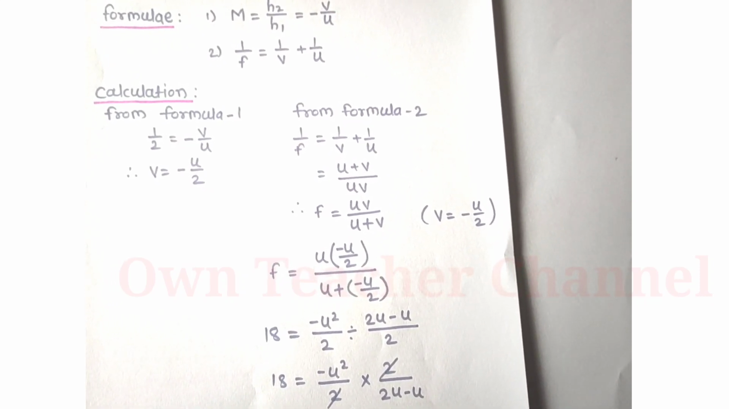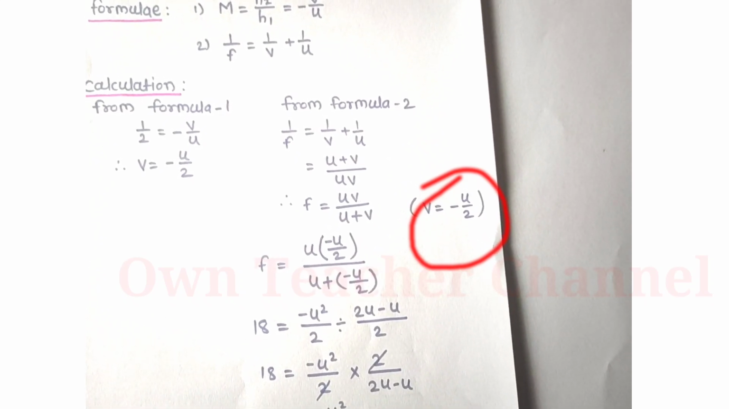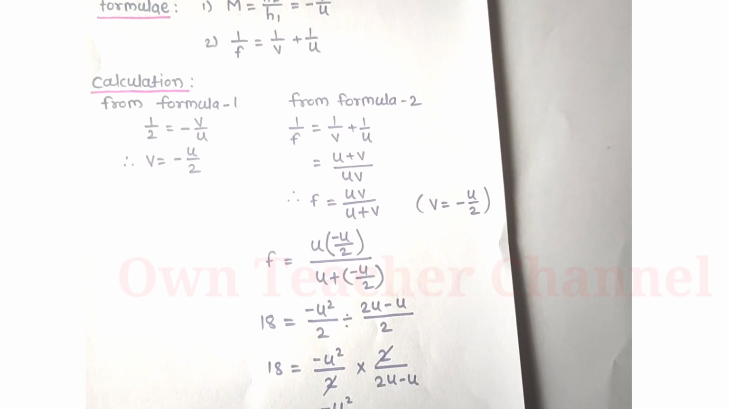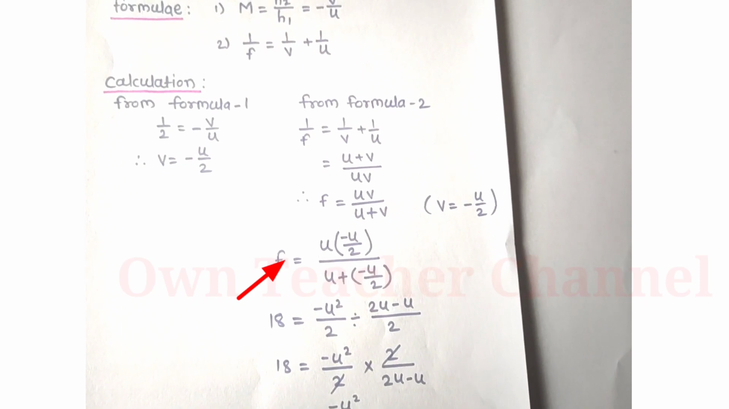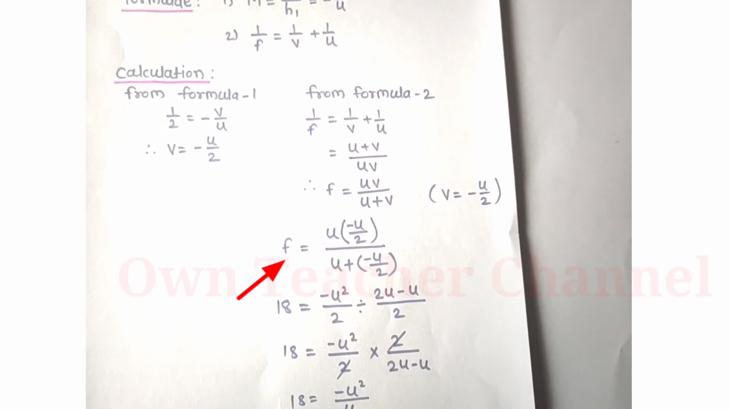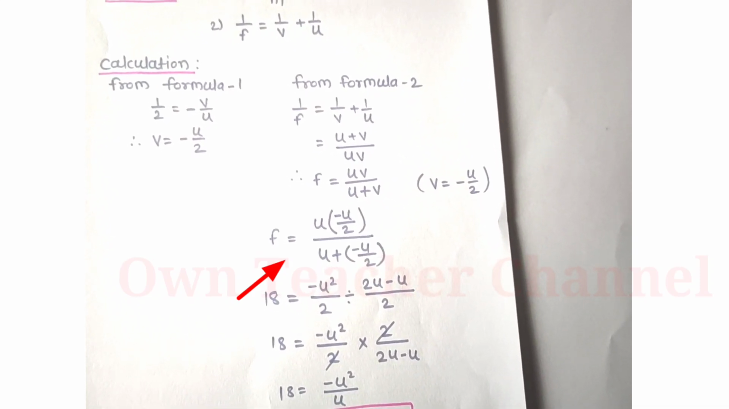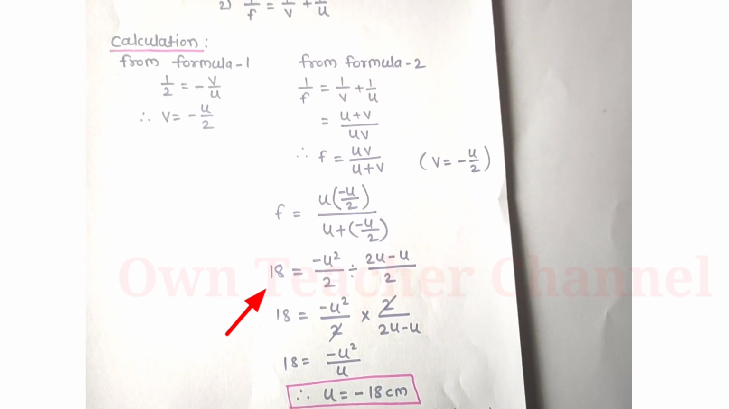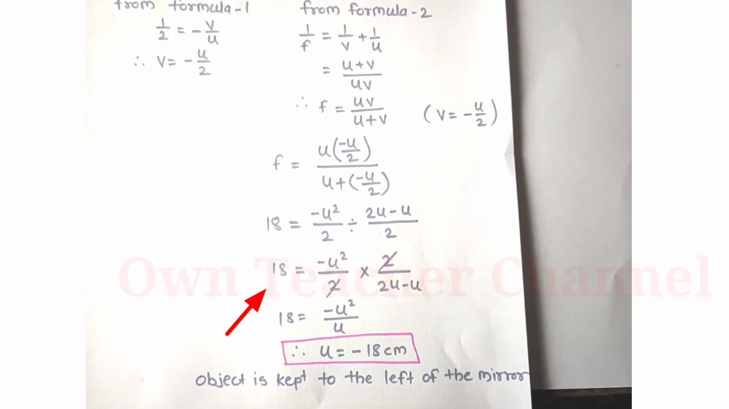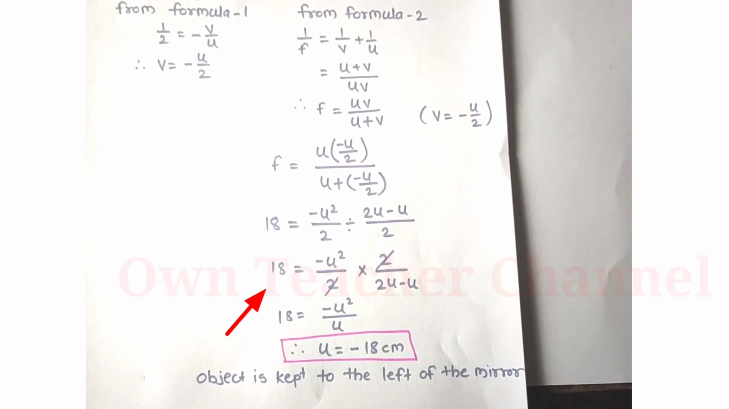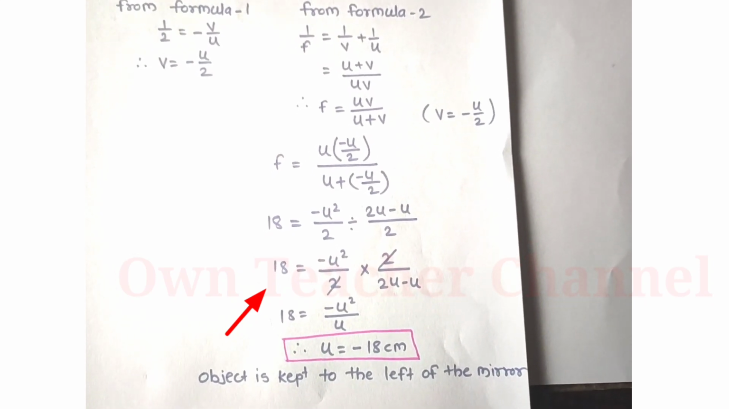And we know that the value of v is minus u upon 2, and we will keep this value in our formula. F is equal to u into v, that is minus u upon 2, divided by u plus, in bracket, minus u upon 2. And focal length is given as 18 cm. So we will keep the value of focal length: 18 is equal to minus u square upon 2 divided by 2u minus u upon 2.